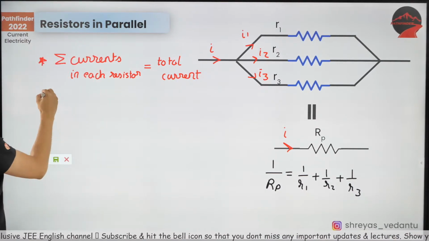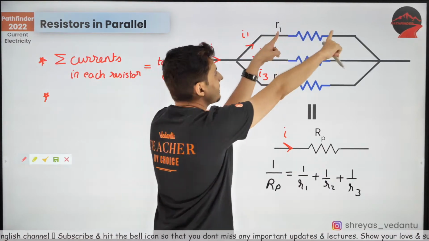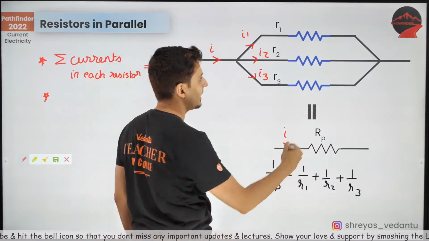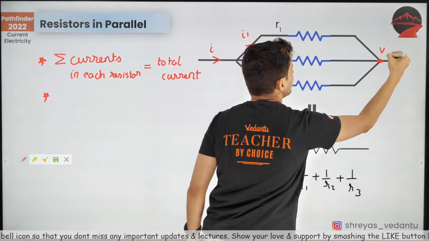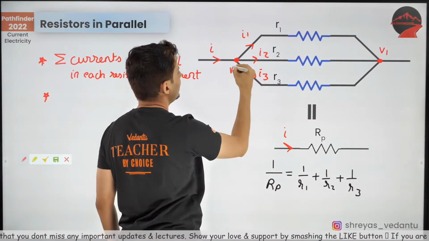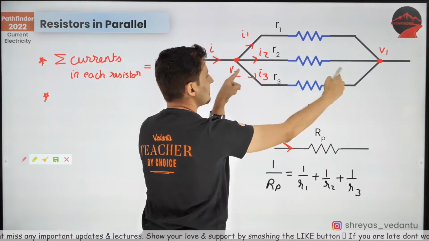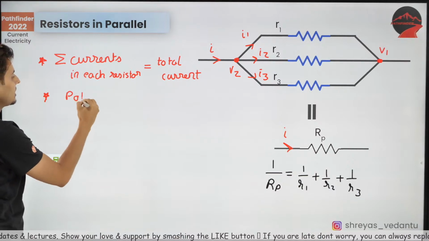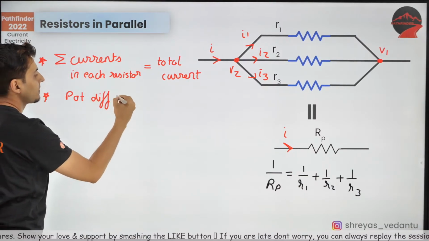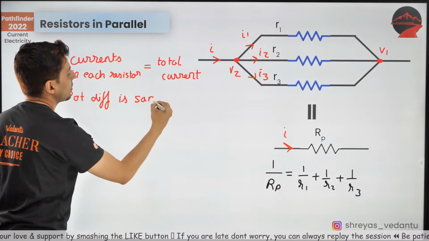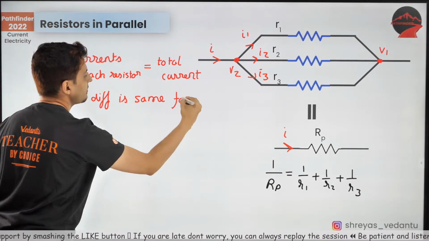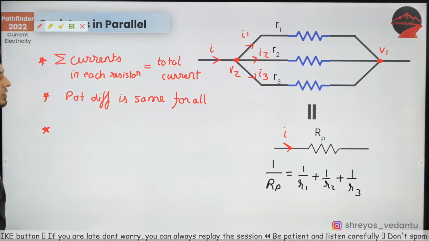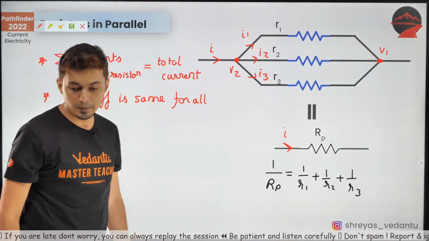Number two, each resistor has the same voltage drop. And you can see why I'm saying that. If I tell you this is V1 volts and this is V2 volts, each resistor has V1 minus V2 voltage difference. So the potential difference is the same across all of them. Keep this in mind. That's the second important pointer that you should note. Okay, I hope this is clear.